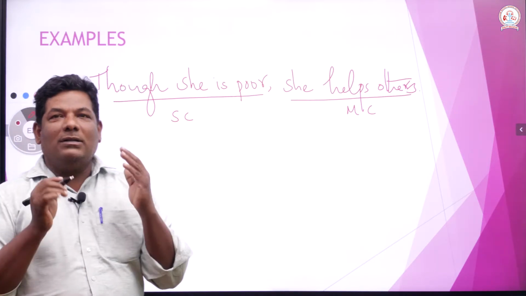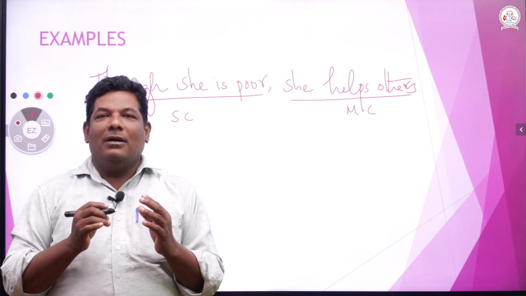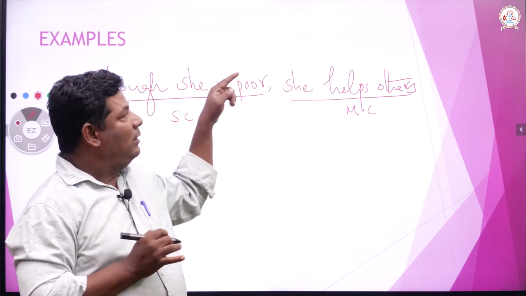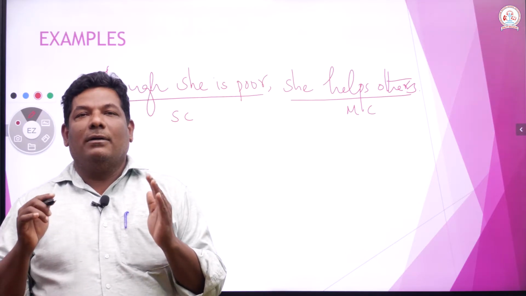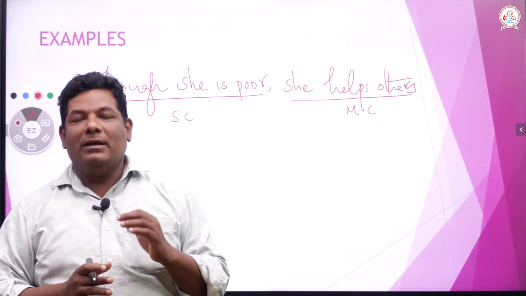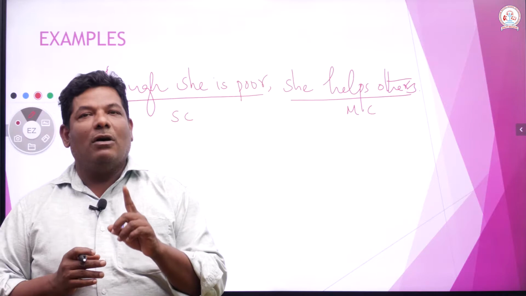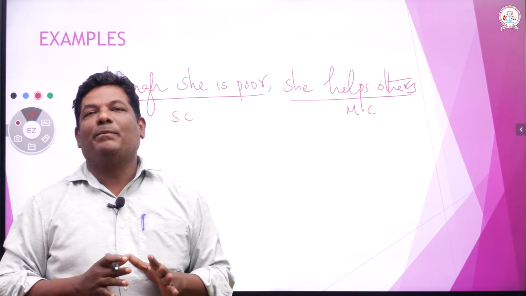Then what is a simple sentence? You must understand what a simple sentence is first. That is why in the first slide I have shown you the definition of a simple sentence. It has got only one main clause, with or without a phrase.